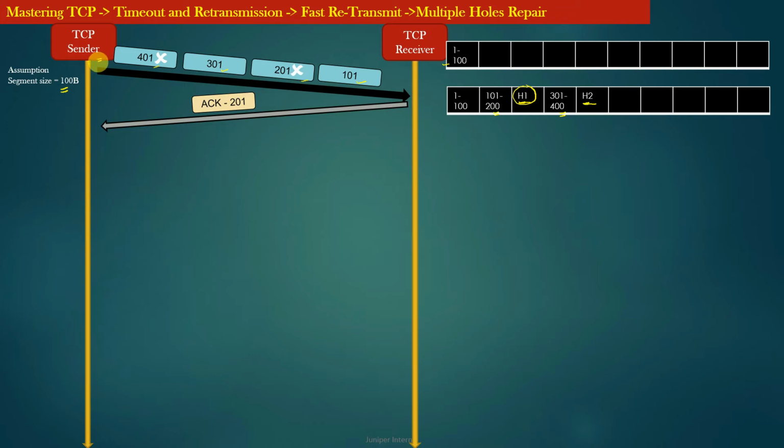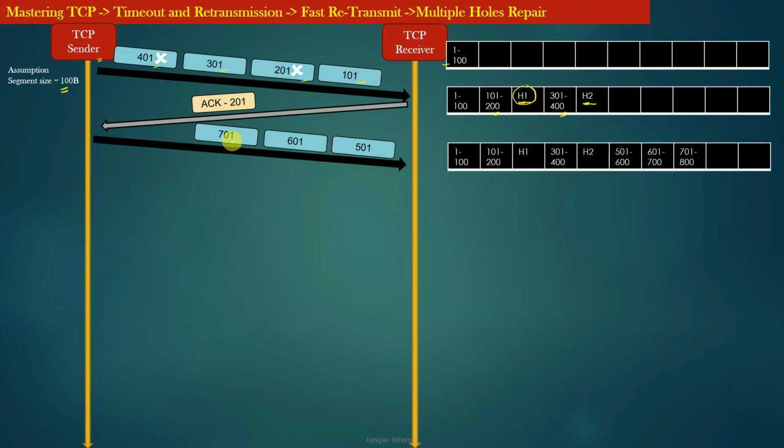As a result, the TCP sender sends more data segments to the TCP receiver. Let us suppose that these segments have sequence numbers 501, 601 and 701. When the TCP receiver receives these segments, it updates its receiving buffer to reflect the segments which have been received successfully.